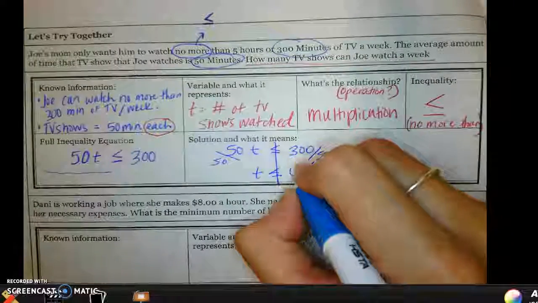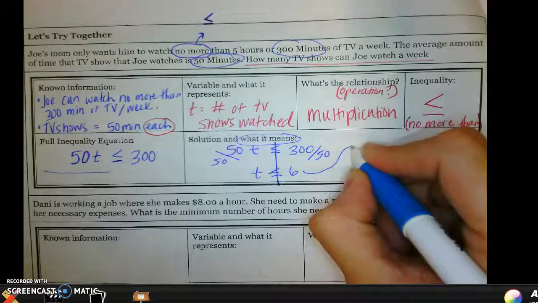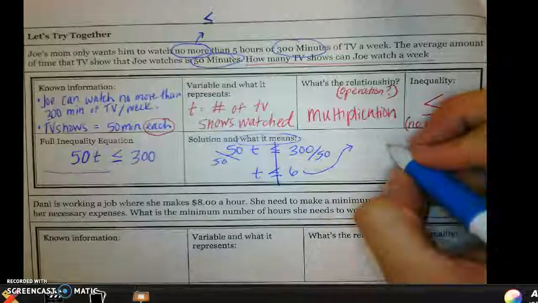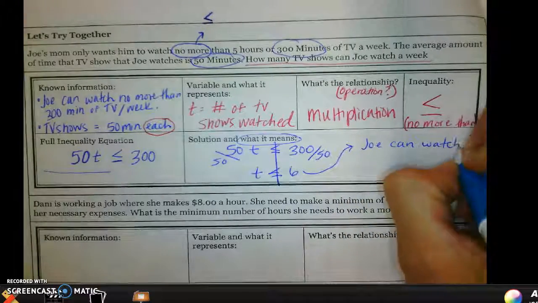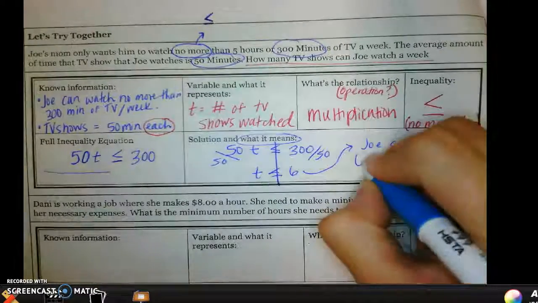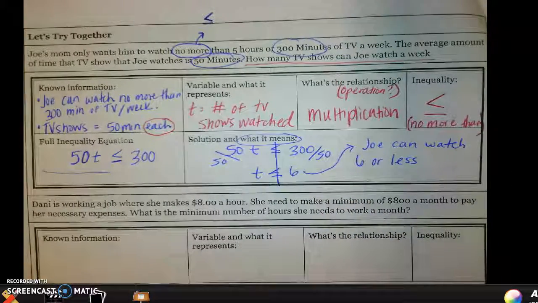And it asks me to say what that means. So I'm going to go over here and say that Joe can watch 6 or less. Is it okay if he watches less than 300 minutes of TV a week? For sure. His mom would probably be stoked. But he definitely can't watch any more.